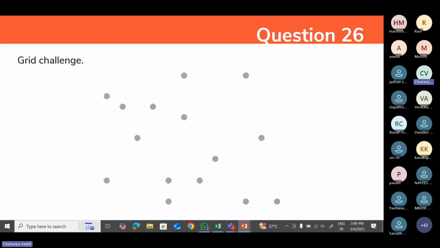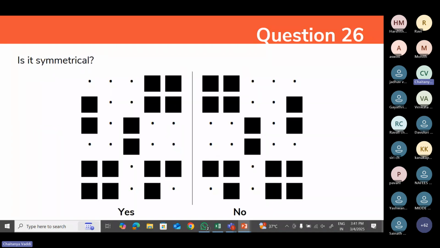Now the same dots are displayed on the screen again, the third and final time. One more dot is highlighted here. The major challenge here is remembering power: which dot was highlighted the first time, which the second time, and which the third time. You should remember the places where it gets highlighted. After that, they will again ask you a symmetrical question, and you should answer yes or no.